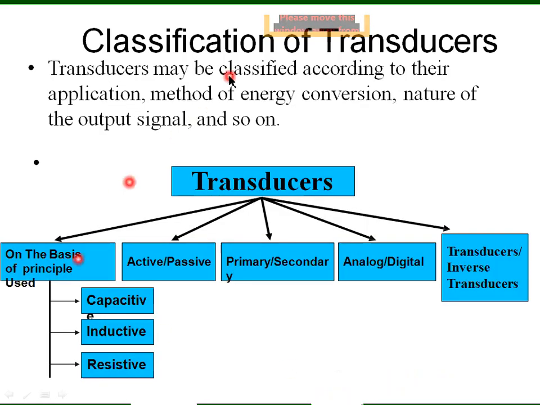You can see the classification of the transducer: on the basis of principle used, active, passive, primary, secondary, analog, digital transducer, and inverse transducer. And on the basis of principle used, a capacitive transducer, an inductive transducer, and a resistive transducer are used. So let us see one by one all these classifications.